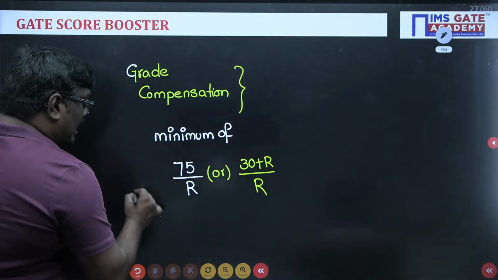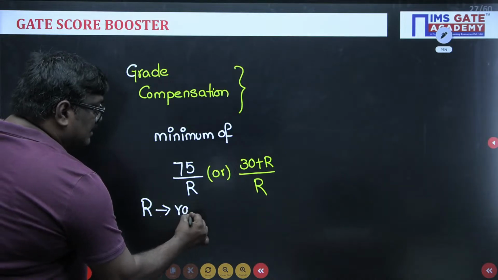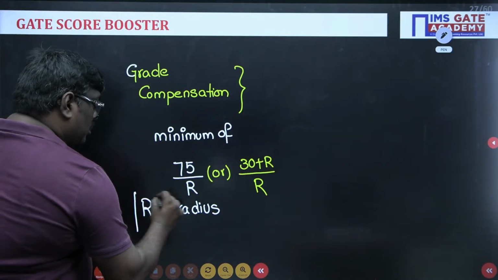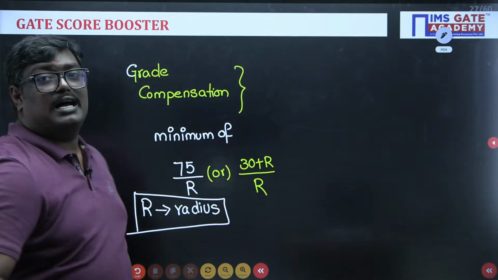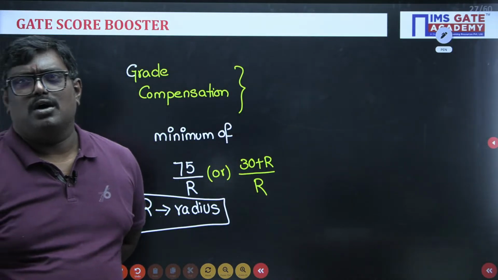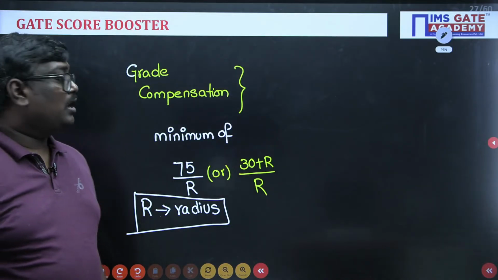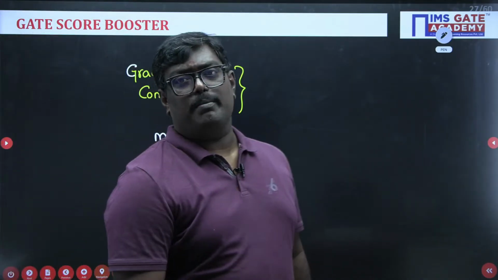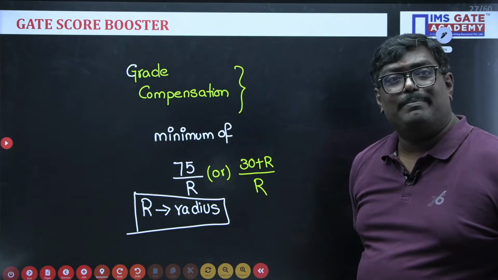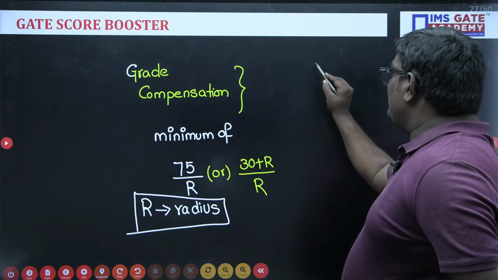Here, what is R, sir? Here R is nothing but the radius. Am I correct? Here R is nothing but the radius. Now, you have the minimum of 75 by R or 30 plus R by R, whichever is minimum.